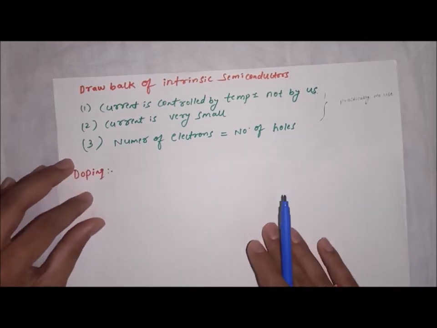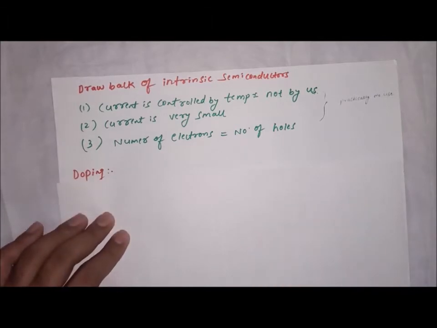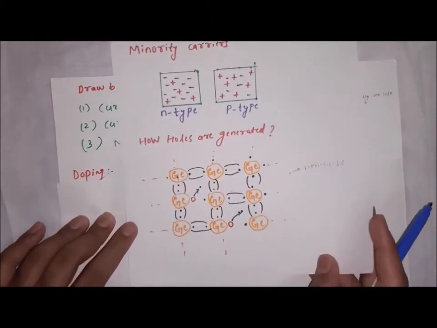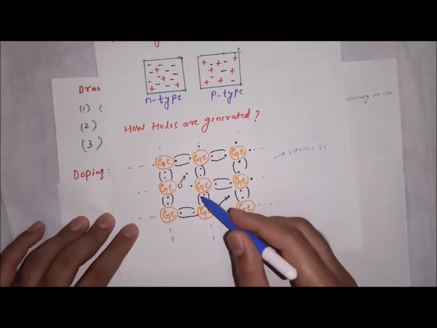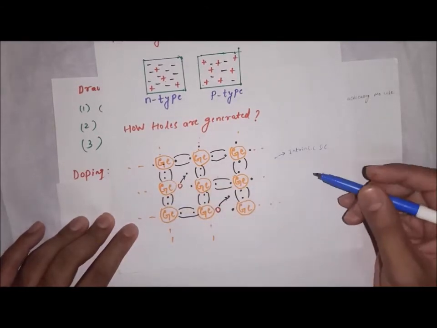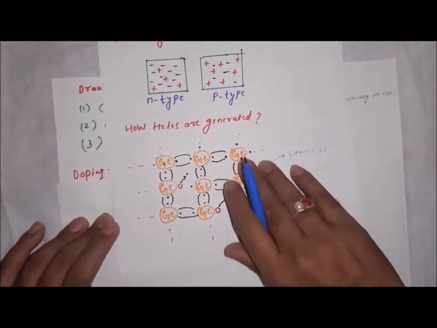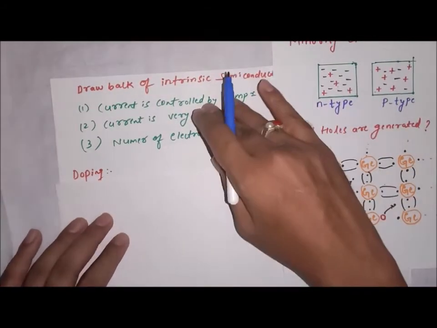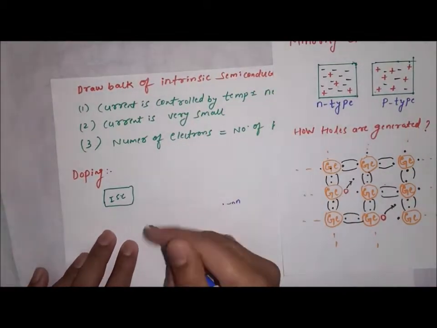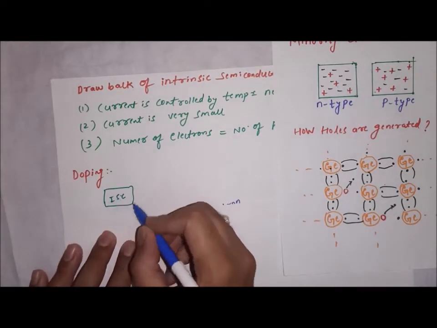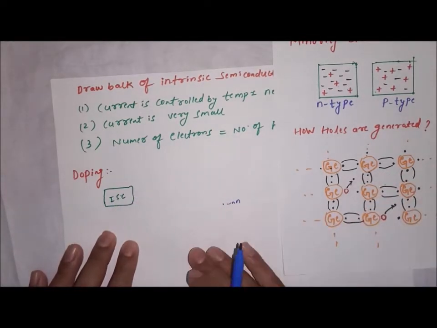Okay, now I will consider such a kind of intrinsic semiconductor. You already saw this. This is an intrinsic semiconductor. Now instead of considering this diagram, I will just consider this. This is intrinsic semiconductor, this one.